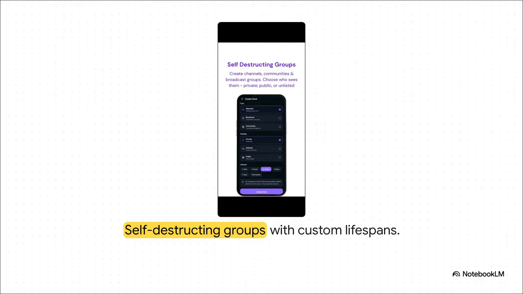And here is a real game changer: self-destructing groups. You've got lifespan options ranging from just 1 hour all the way to permanent. Think about the practical applications here for a second. Let's say your team needs to tackle some urgent, critical issue. You can spin up a quick war room doc, set the lifespan to exactly 24 hours, dump all your files, your brainstorms, your frantic midnight messages in there to solve the problem, and when those 24 hours are up, boom, the app automatically cleans up after itself. Every message, every file, permanently deleted. No way are you going to have dead group chats haunting your sidebar from projects that ended 3 years ago.